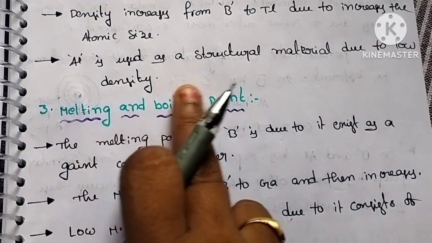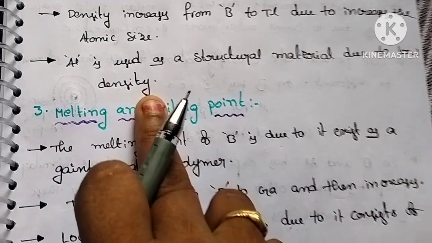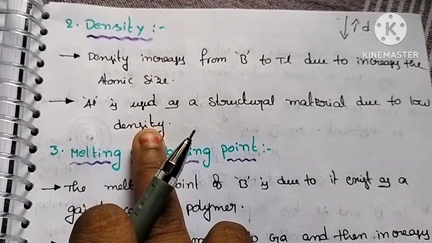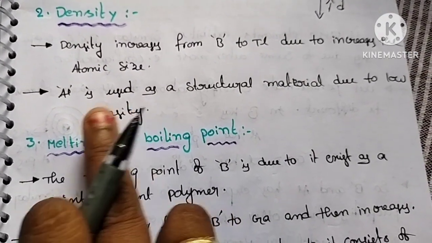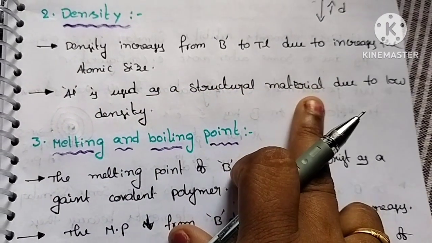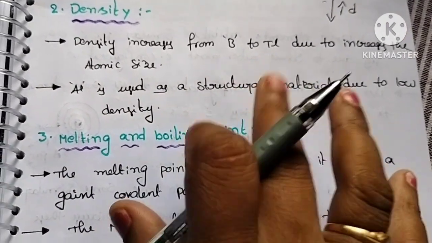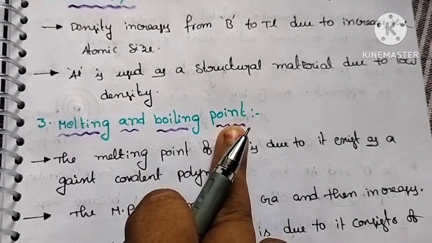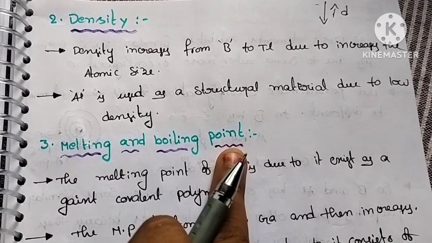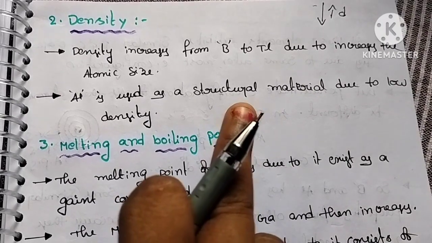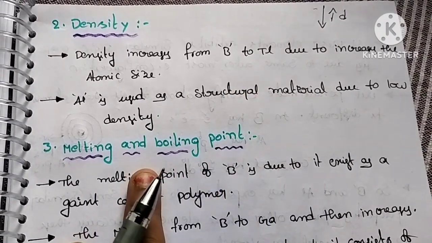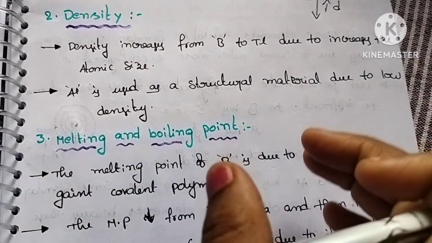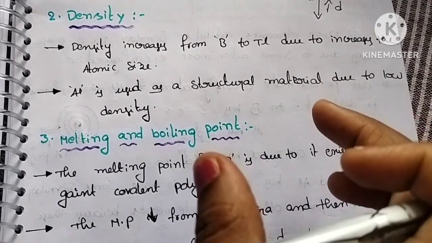So aluminum is used as a structural material due to its low density. When compared to these five elements, aluminum has a lower density. That's why aluminum is used as a structural material. These two points are important. Next, coming to the third physical property, melting point and boiling point. Whenever you mention the physical properties of particular group elements, you should mention atomic radius, ionization energy, melting and boiling point, and electropositivity. Some points are very important, so you should mention those points.